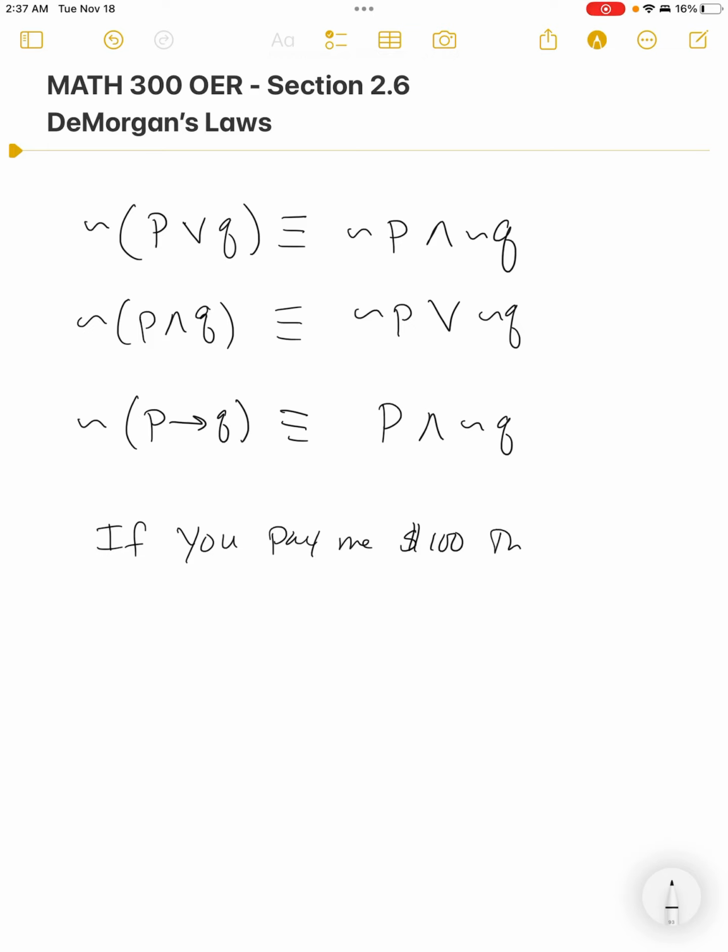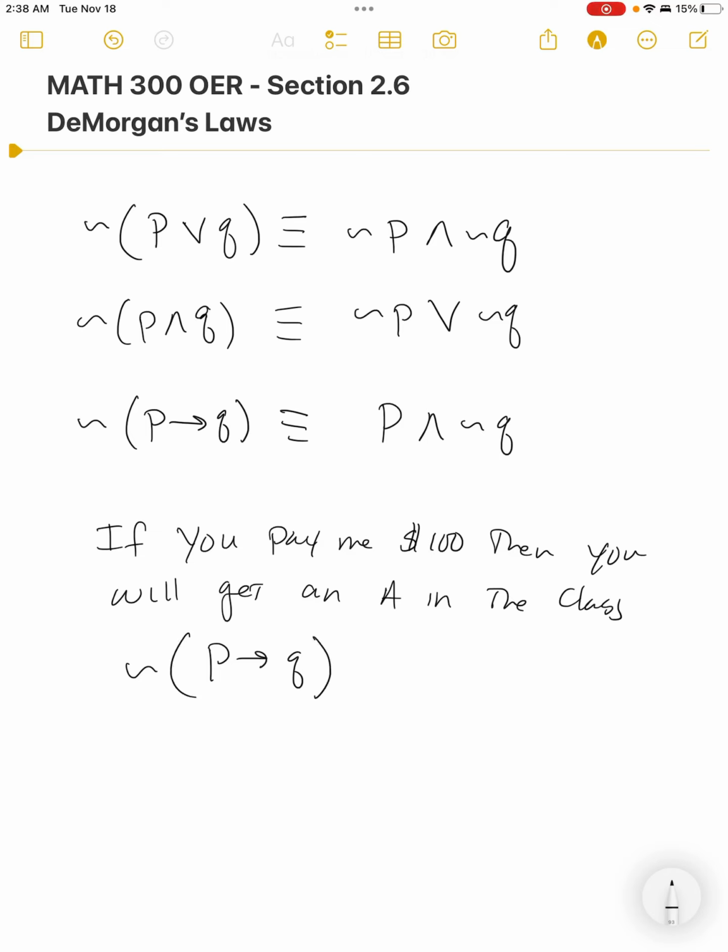If you pay me $100, then you will get an A in the class. That's the conditional. So that's my P implies Q. Pay me $100 is P. Getting A in the class is Q.